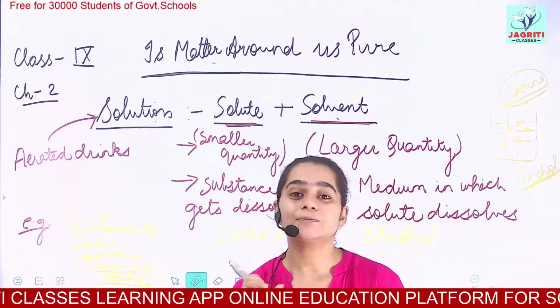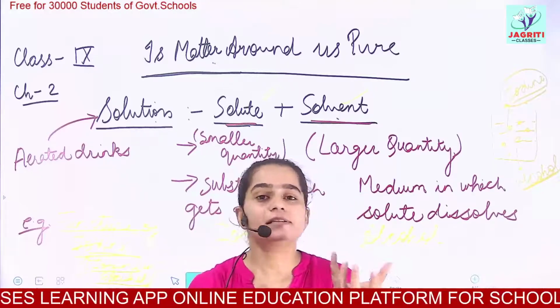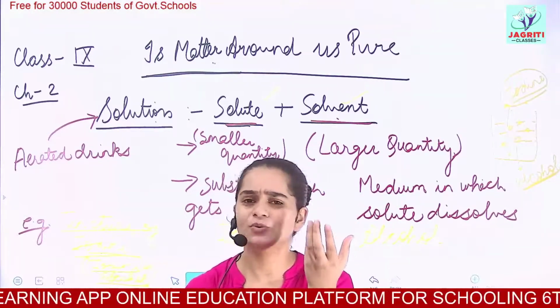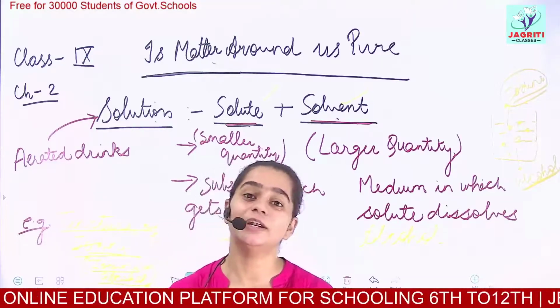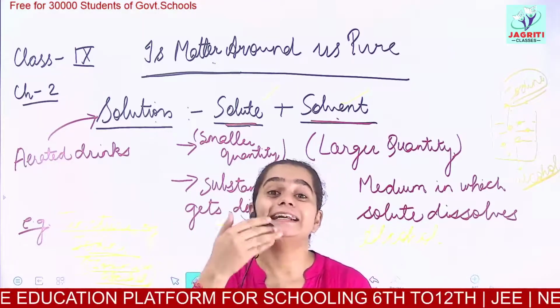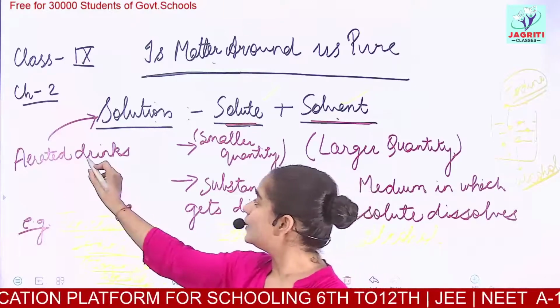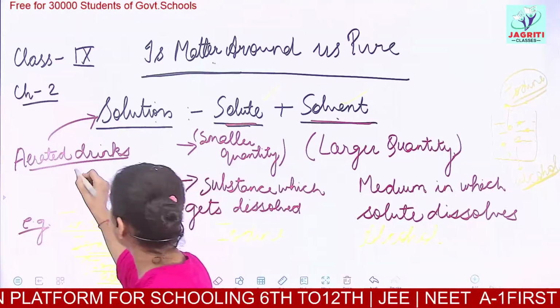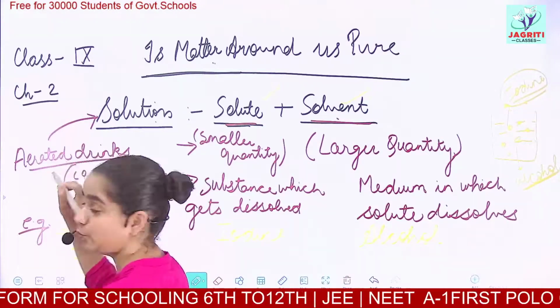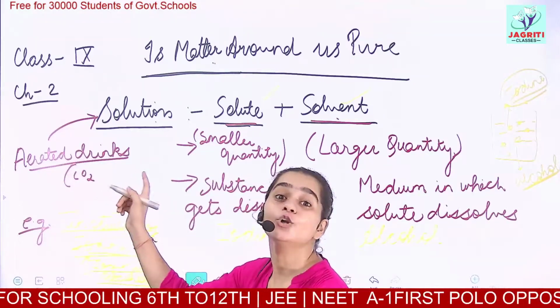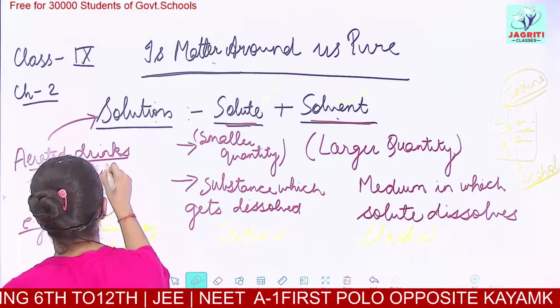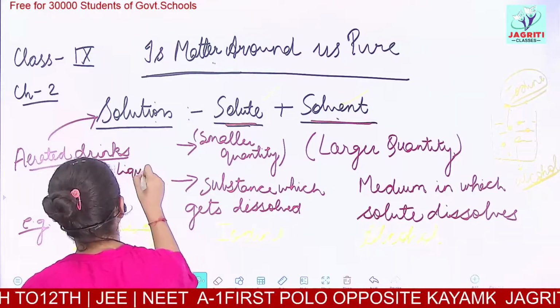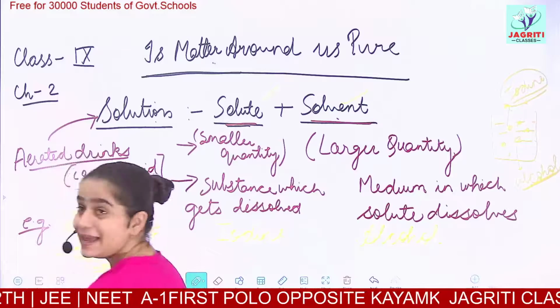In the drinks, there is a liquid solution, the sugar or sweet syrup solution, and then we add carbon dioxide gas to it. So this becomes an aerated drink. So an aerated drink is nothing but a solution of carbon dioxide, CO2. Carbon dioxide in the liquid drink makes it aerated.